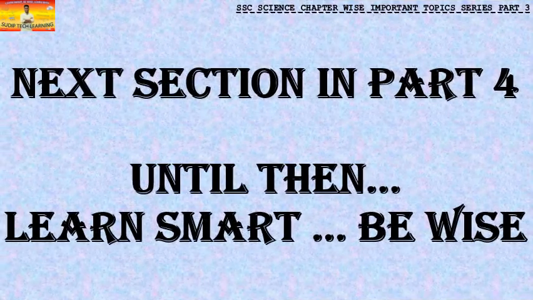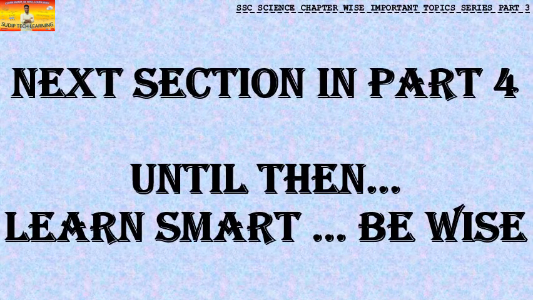So this is all we had from this part. This chapter is not yet over. The next part is extraction and the properties of the metals, which are still left. How they occur and how we can extract them, we will see in the next section, part 4, which will be coming soon. Until then, learn smart and be wise.